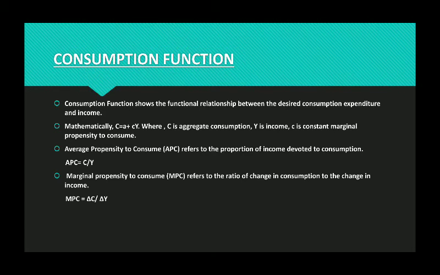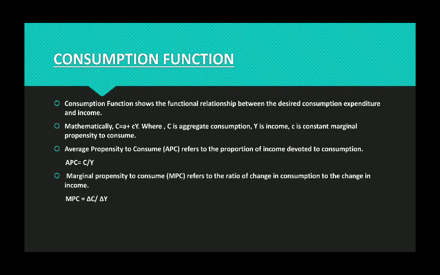So here you can understand it's a straight line equation, so consumption function will be a straight line curve. Since it is having a positive intercept, it will be upward rising. And this small c, which we will discuss in the last part of this slide itself, is marginal propensity to consume. What is this? It is the simple ratio of change in consumption to change in income. Yes, when income changes, suppose income changes by 10%, then out of that 10% change in income, what is the change in consumption?